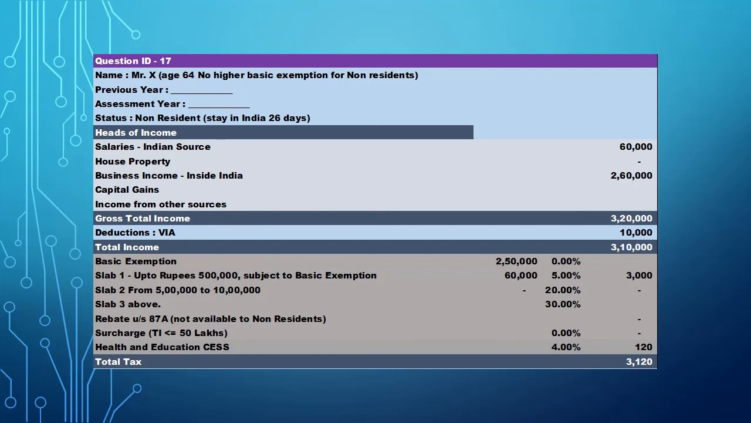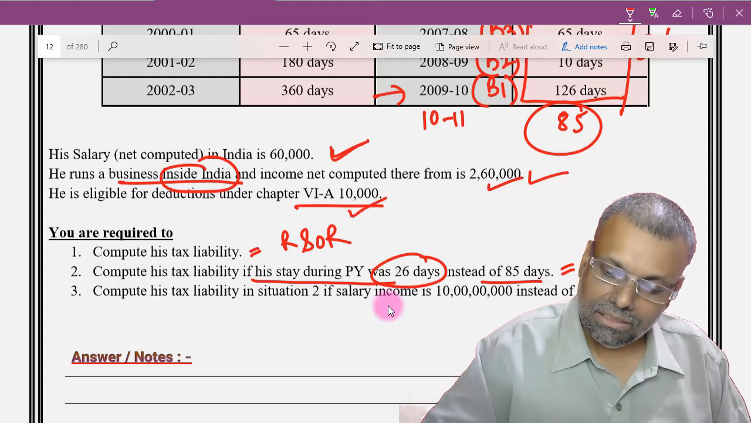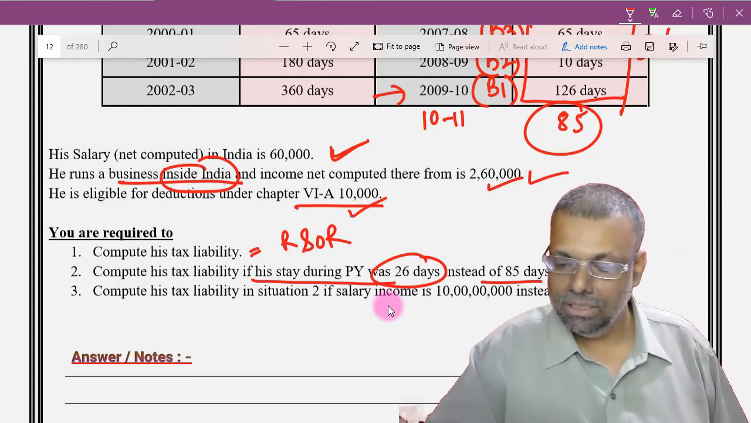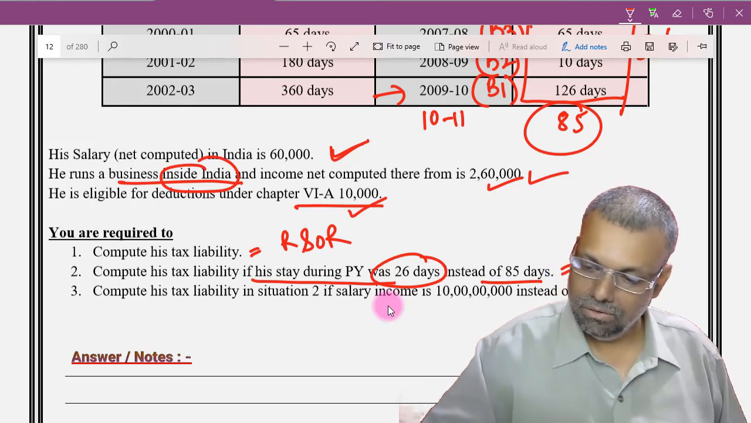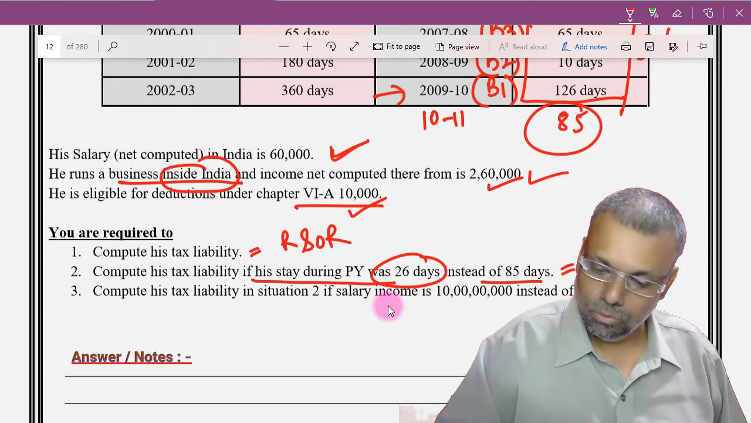And the moment you say in this situation he is a non-resident, in that case the foreign incomes will not be taxable in India. So salary will be taxable, and business income inside India will be taxable. Deduction you will give. But had it been any foreign incomes, he will not be taxable. So that is your second conclusion.